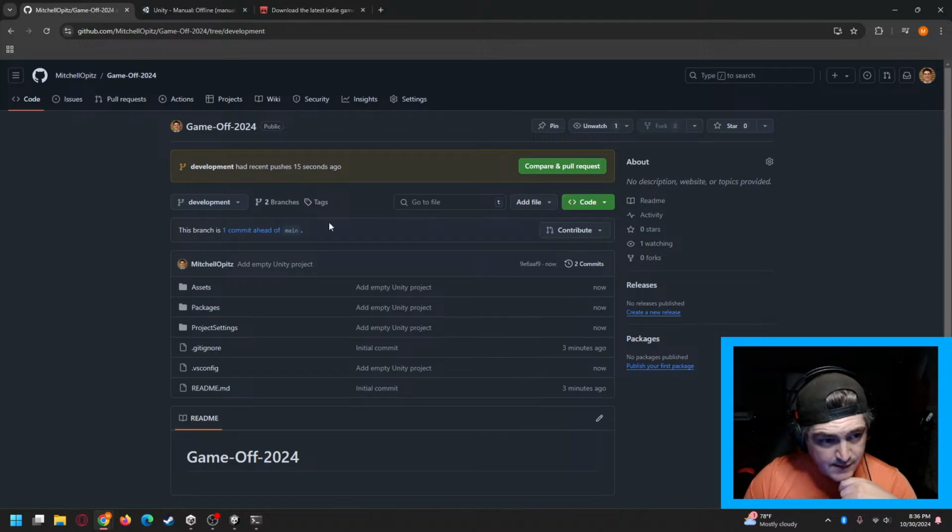I'm going to click over into that just to make sure. Yes, you can see that has been added. So we've got the connection between our local environment and our GitHub repository. The next thing we wanted to do is create the connection between the GitHub repository and our itch.io page.